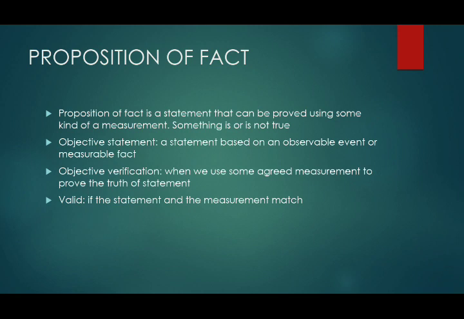When the proof and the statement match, that's what we call valid. Okay. Invalid is the opposite, when the statement and the measurement prove it wrong.